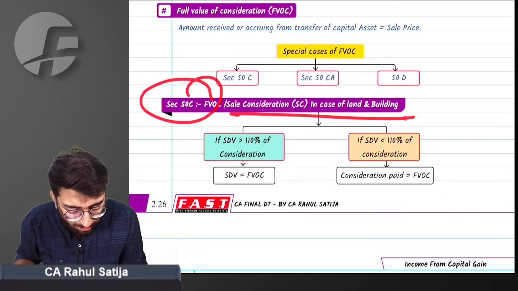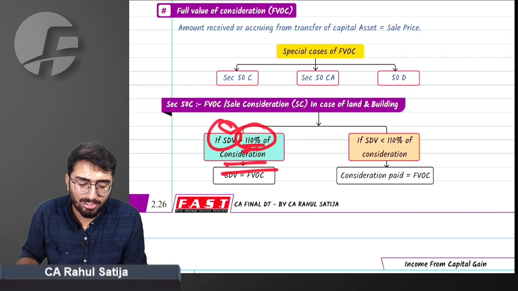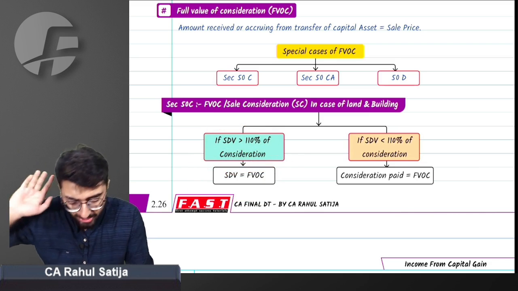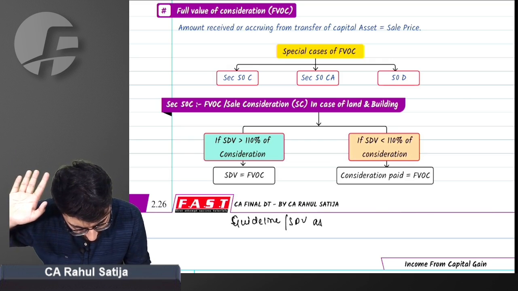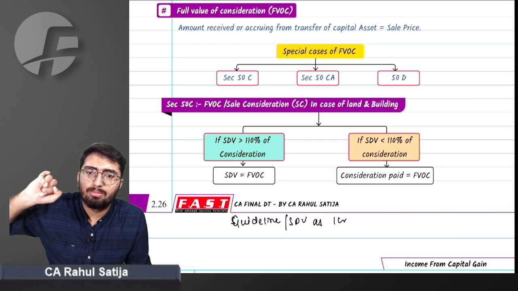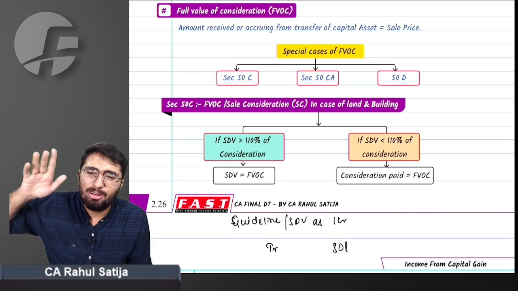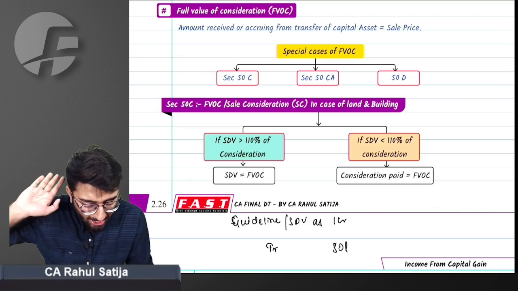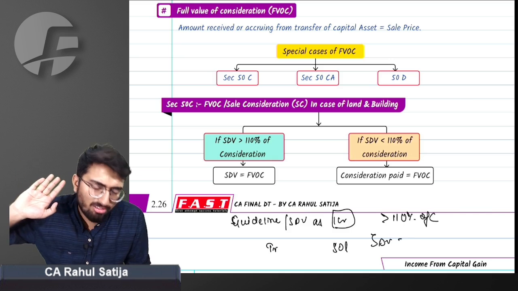What does 50C say? In case of immovable property, if stamp duty value is greater than 110% of consideration, then stamp duty value shall be considered as consideration. What does that mean? For example, if a property is having guideline value or stamp duty value of, say, 1 CR, and you are transferring it at a very lesser price, for example, 50 lakh. Government says, how can you transfer it at a lesser price? We want tax, so we will not accept your consideration. If stamp duty value is greater than 110% of consideration, then SDV will be treated as consideration.